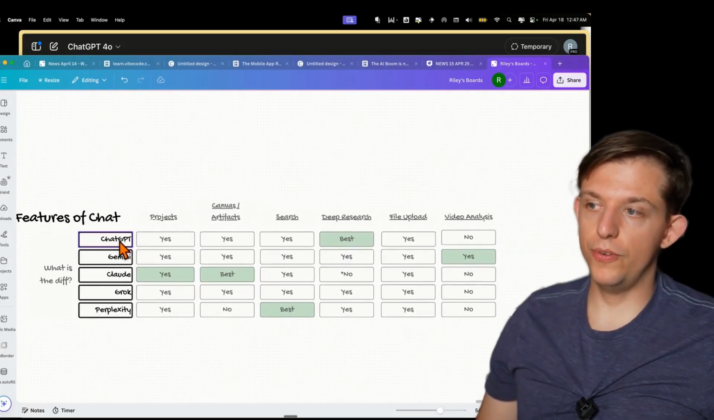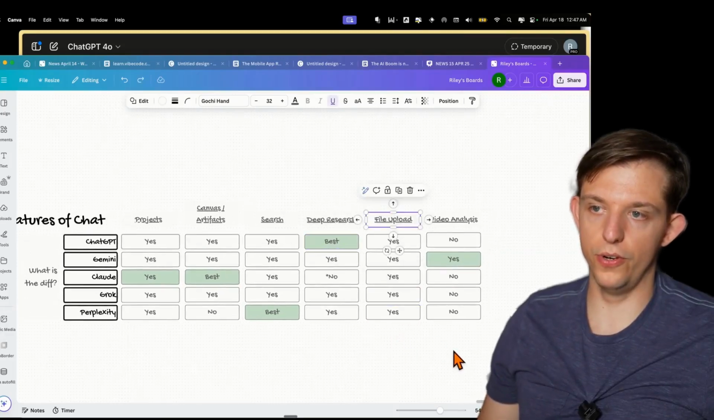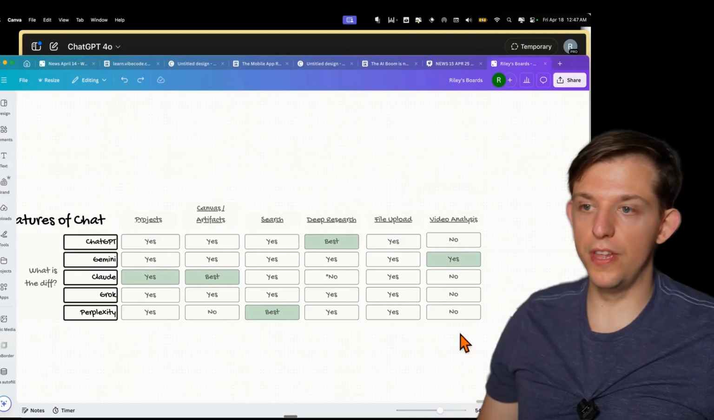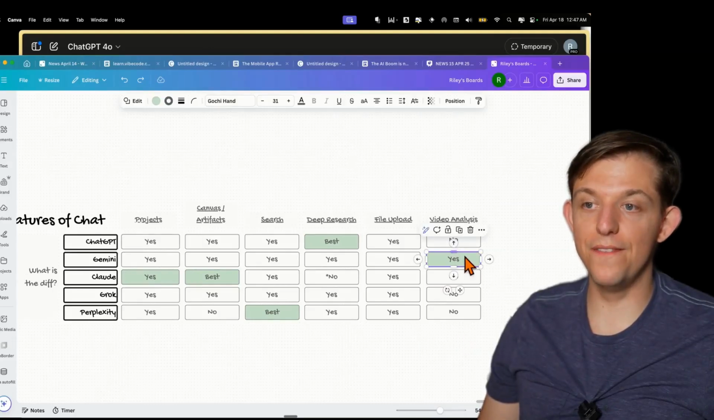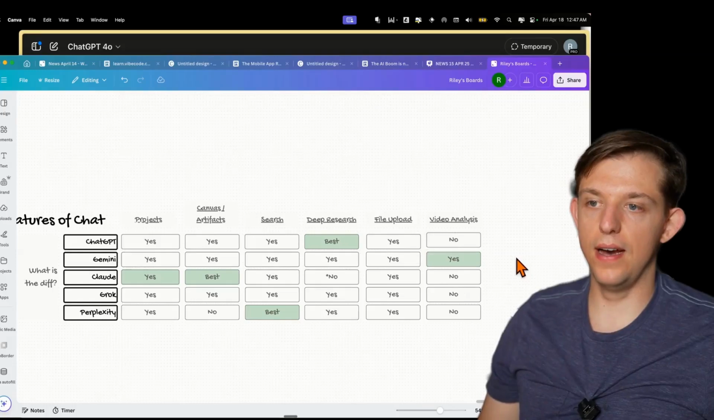And they all have deep research. I think ChatGPT has the best deep research feature. They all have file upload. They're not even worth comparing. And the most unique feature that Gemini has is video analysis. You can upload videos and have AI analyze it.